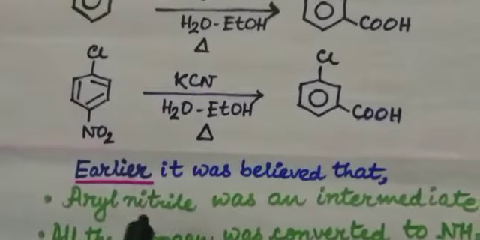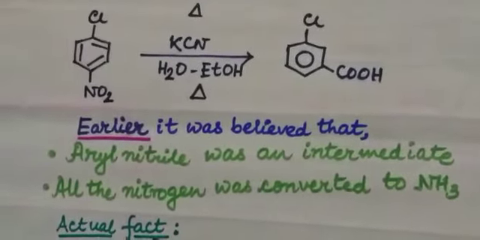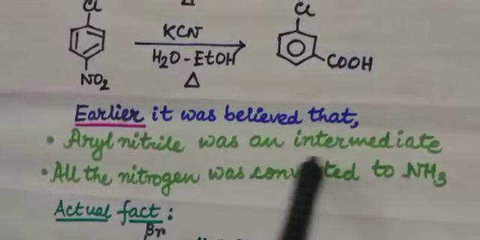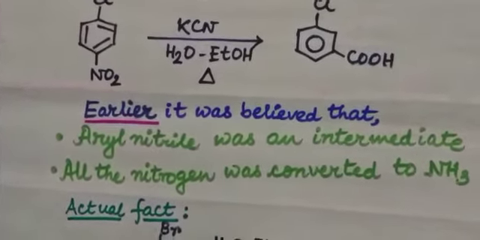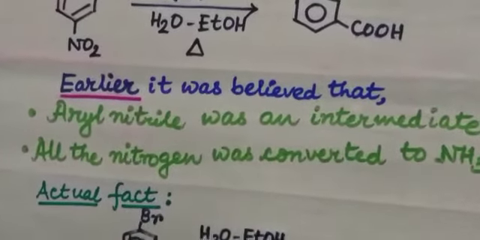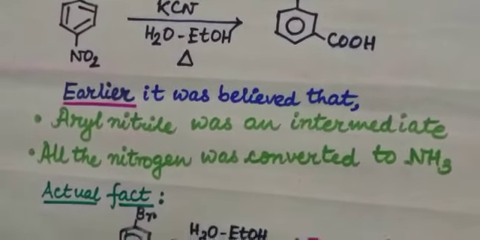Initially, it was believed that the reaction was a substitution type reaction and an aryl nitrile was the intermediate, because here cyanide is the reagent and it undergoes hydrolysis to form carboxylic acid under the reaction condition.